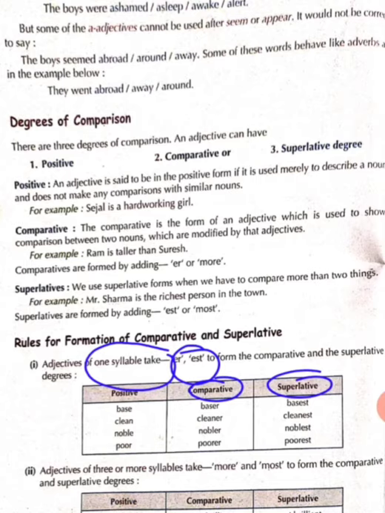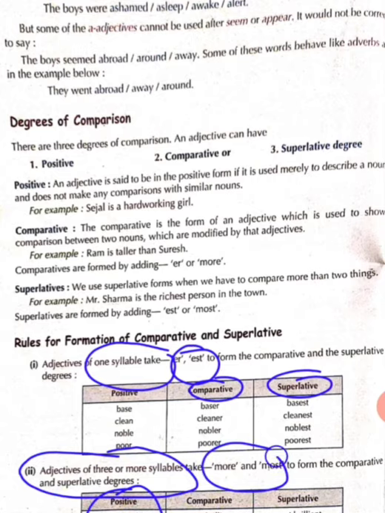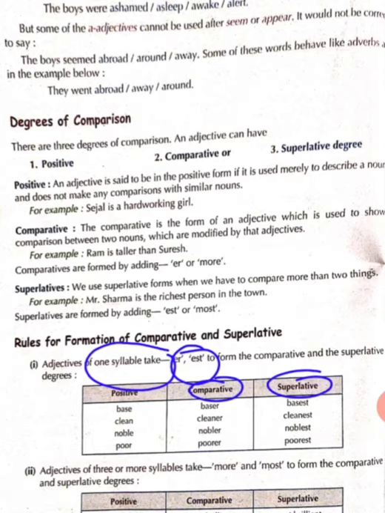Next, adjective of three or more syllables take more and most. Just pronounce these words: brilliant, difficult, ignorant, wonderful. You will recognize, children, that there are three syllables or more. So if any adjective carries three or more syllables, then more and most will be used to make their comparative and superlative forms.